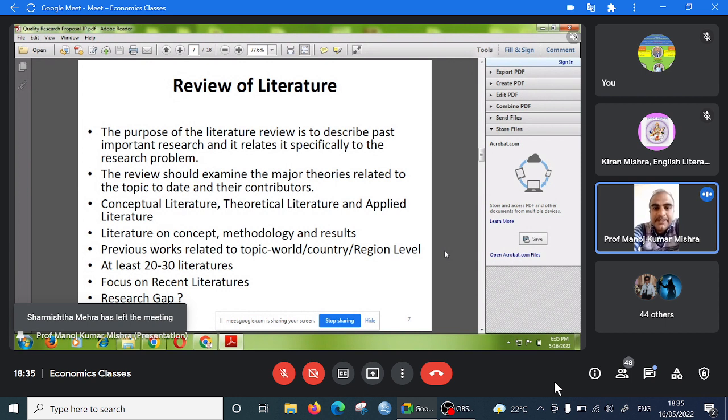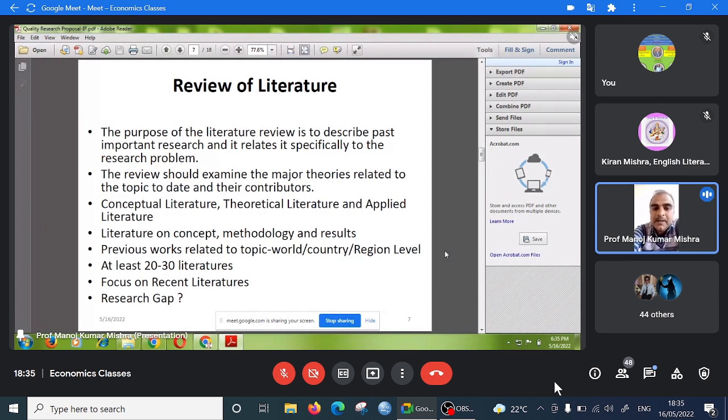While writing the literature review, first of all, write 4 or 5 introductory sentences. After that, suppose the literature review is part 2, then 2.1 conceptual literature, 2.2 theoretical literature, 2.3 applied literature.